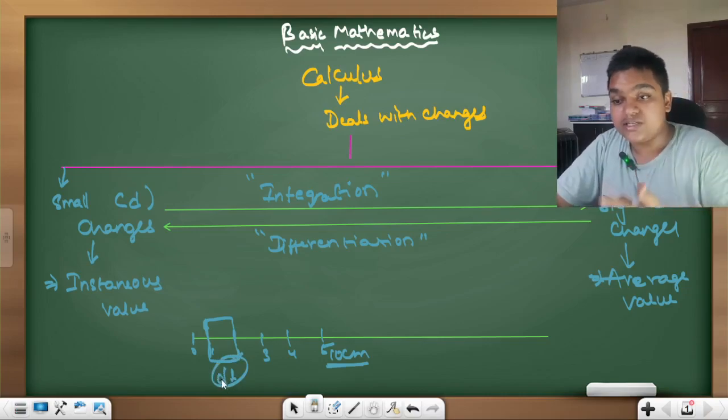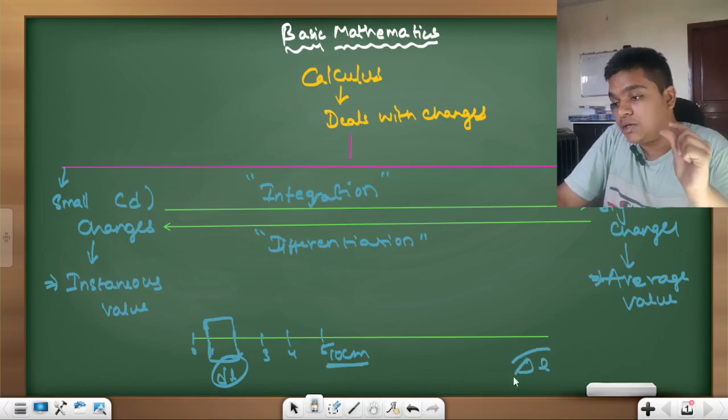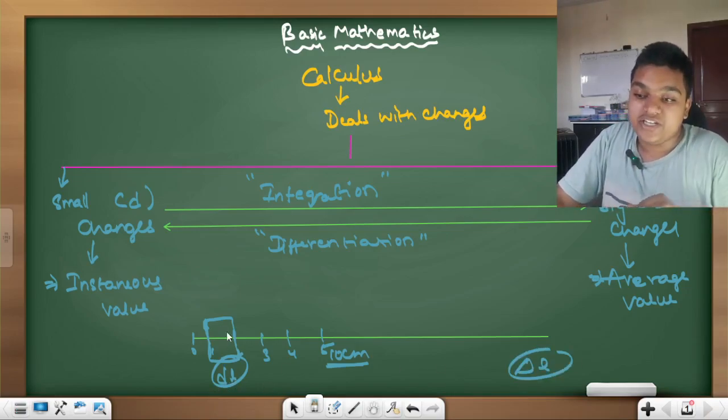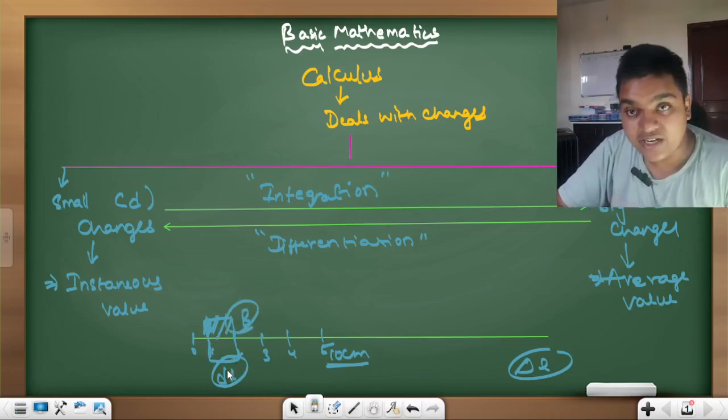What is dl? D means very small. What is delta L? Very big. So for dl length, we calculate the magnetic field B. Am I right?